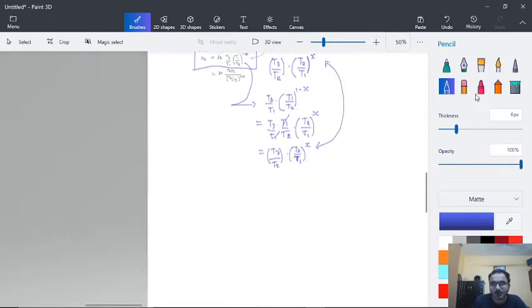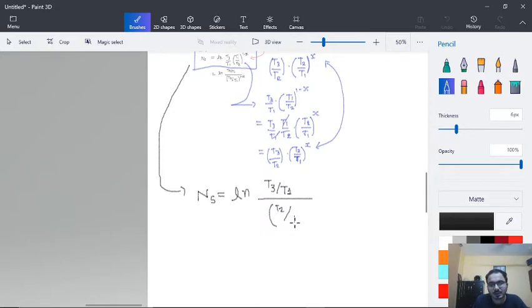So what we can do now is write down that formula again over here: Ns is equal to ln of T3 by T1 divided by T2 by T1 into (1 minus x).